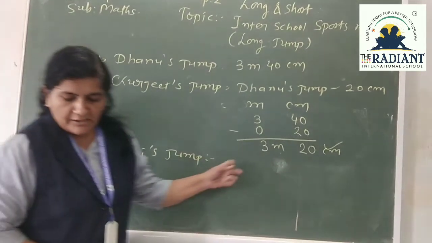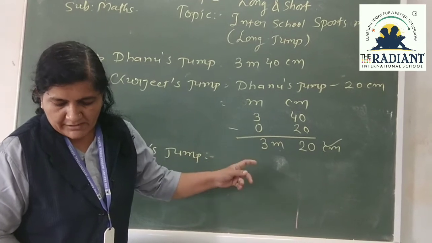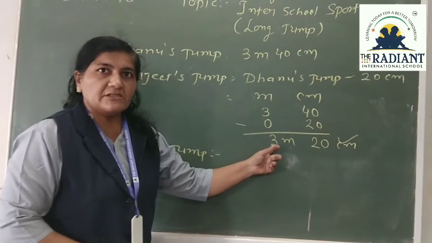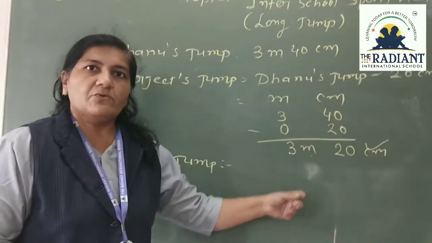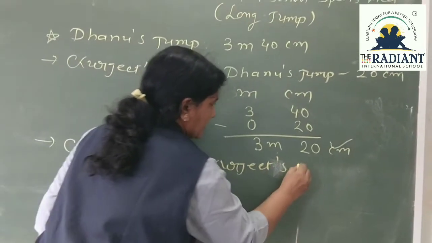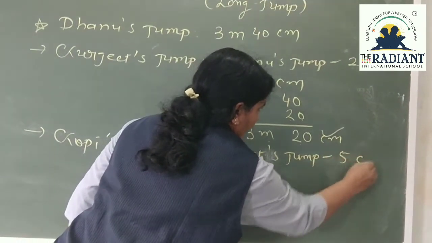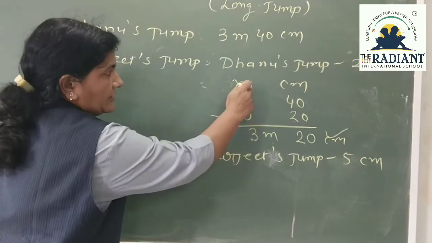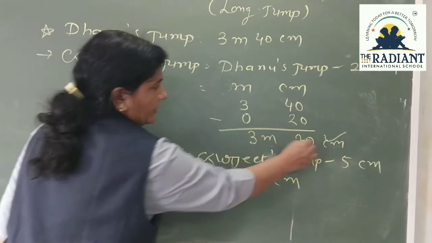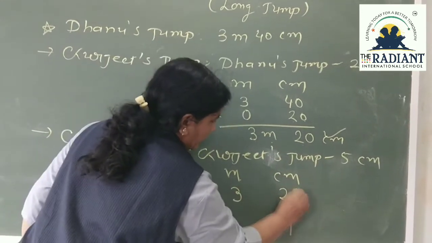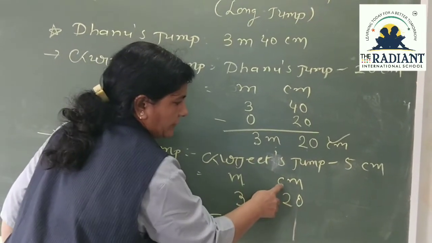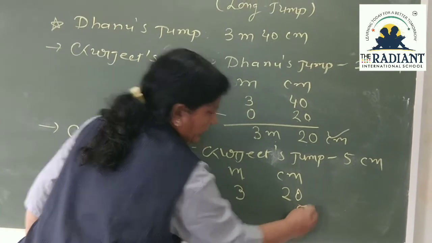Now we will find Gopi's jump. Here it is given that Gopi's jump is 5 cm less than Gurjit's jump. We already found Gurjit's jump is 3 meter 20 cm, minus 5 cm. We will write meter, centimeter. Gurjit's 3 meter 20 centimeter, and minus how much? 5 centimeter. Only 5 centimeter. So we will write under centimeter. So here I will write 5.